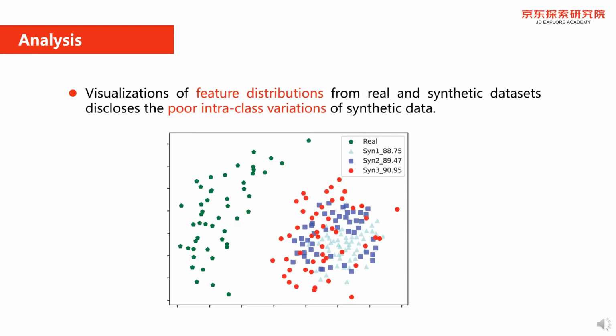We also visualize the feature distributions on real and synthetic face datasets. As shown in this figure, we found those synthetic face images have a much more compact distribution than the real ones, suggesting they have poor intra-class variations.